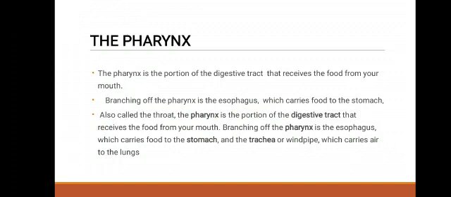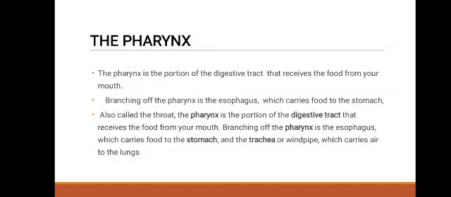Next one, pharynx. The pharynx is the portion of the digestive tract that receives food from your mouth. Branching from the pharynx is the esophagus, which carries food to the stomach. The pharynx is also called the throat.